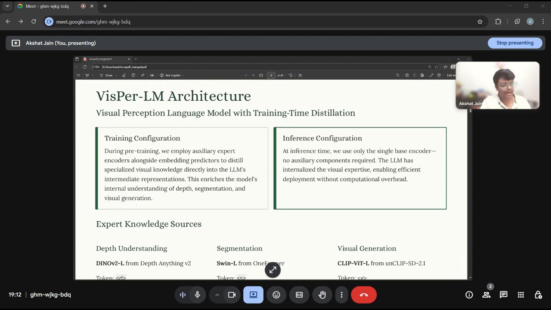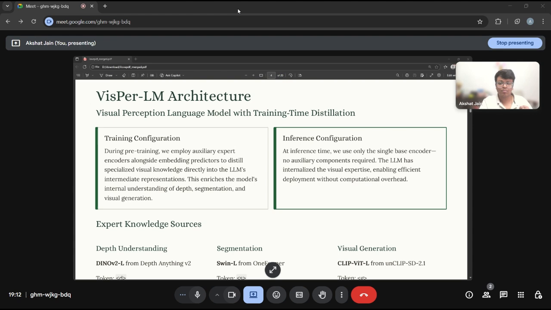So, what is the architecture that we have worked upon? How does VisPer-LM work? The key innovation is training time distillation. During training, we employ auxiliary expert encoders alongside embedding predictors to distill specialized visual knowledge directly into the LLM's intermediate representation.